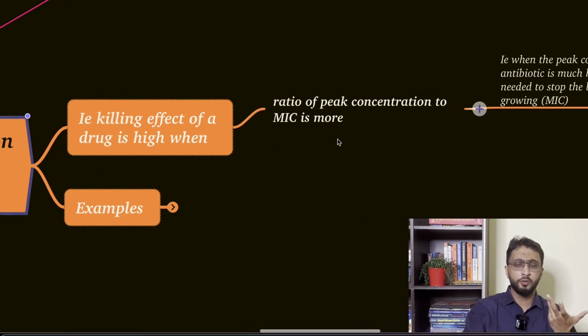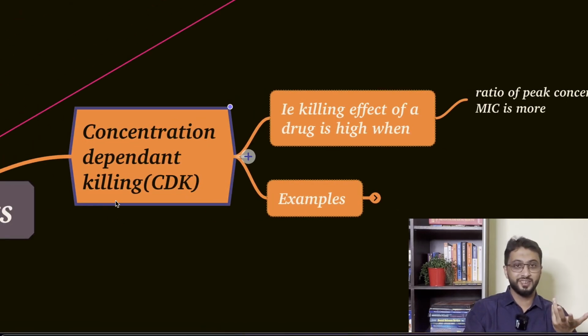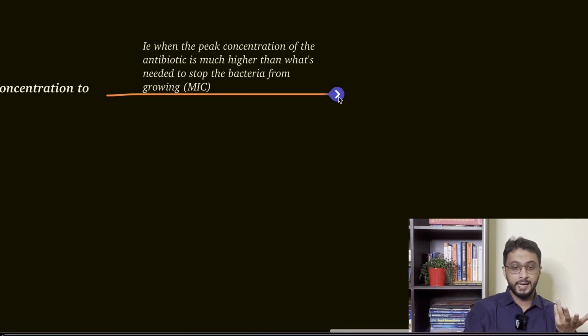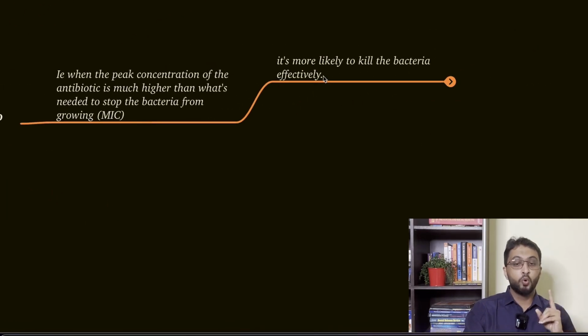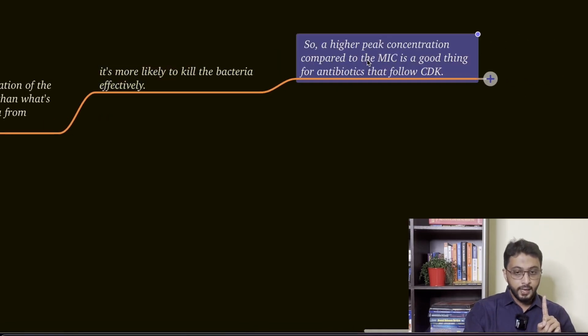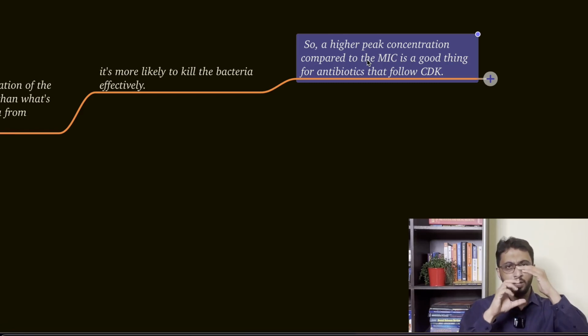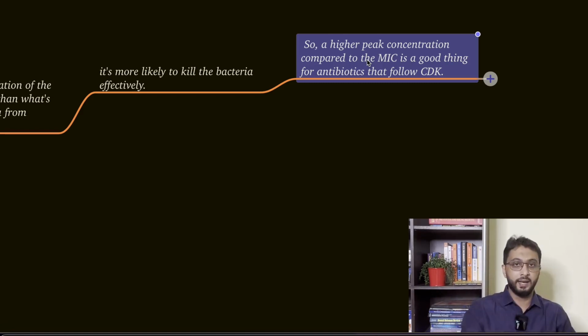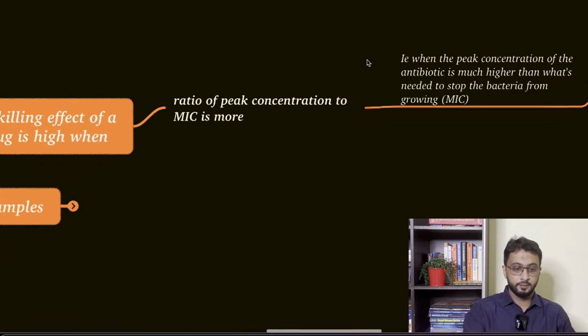A drug is more likely to kill the bacteria effectively if a higher peak concentration is there compared to the MIC. Simply understand it like this: if more than the minimum needed is there, it will kill the bacteria.